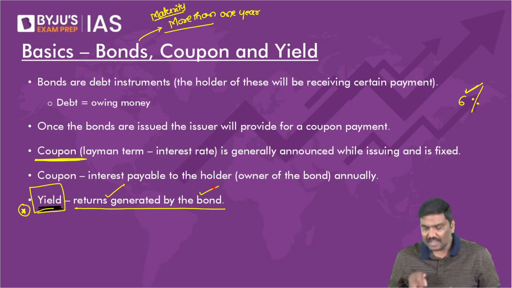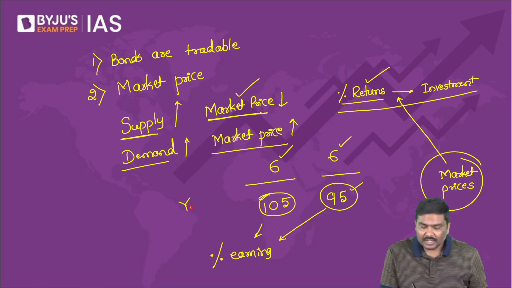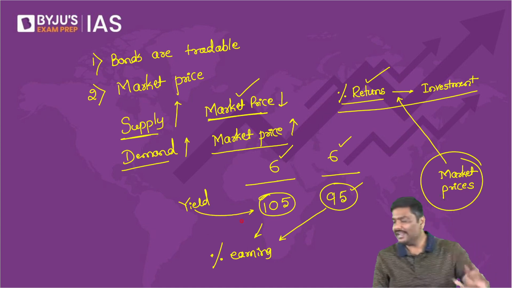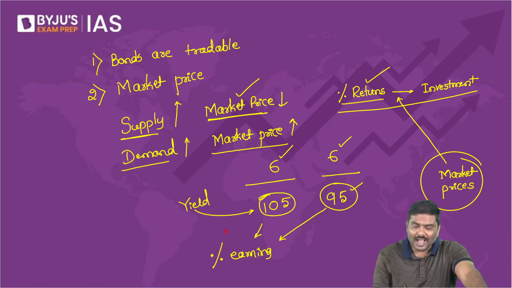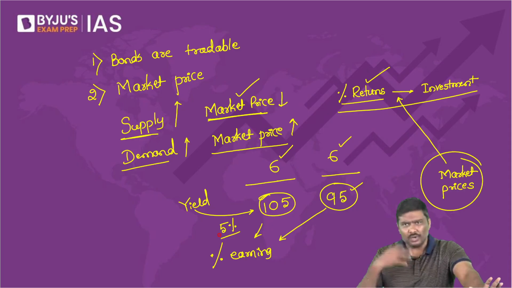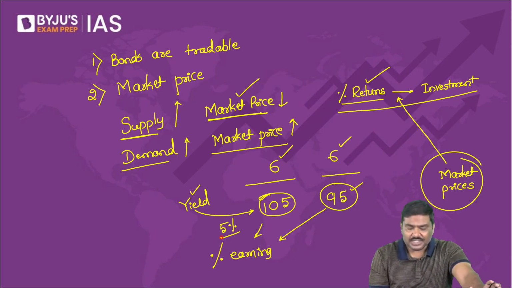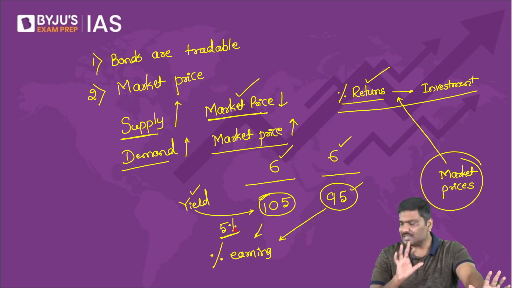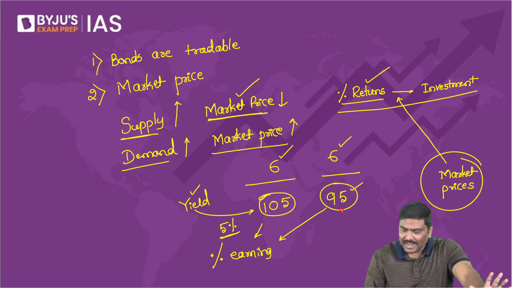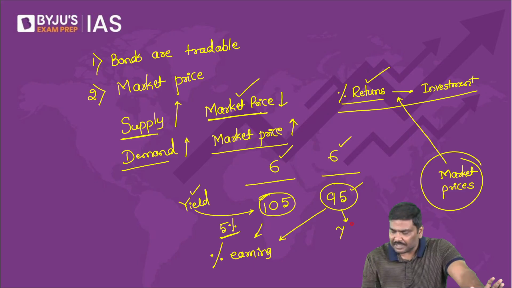Can I say, yield rate in example 1 is somewhere around 5%. Whatever the exact number is, don't worry. I don't have the calculator. But the yield rate in the first example is somewhere around 5%, and in the second example, it is somewhere around 7%.